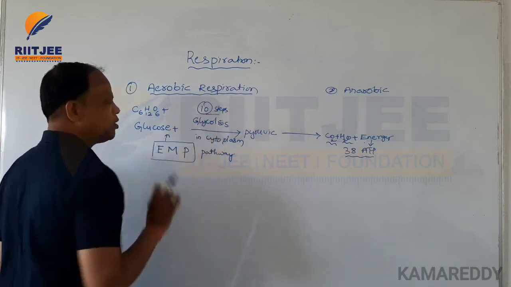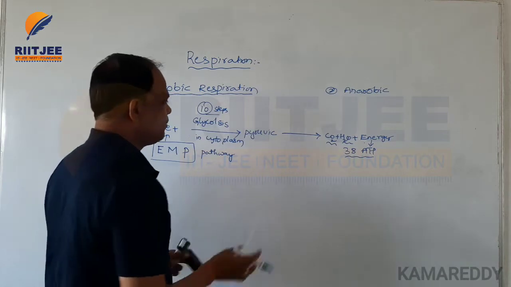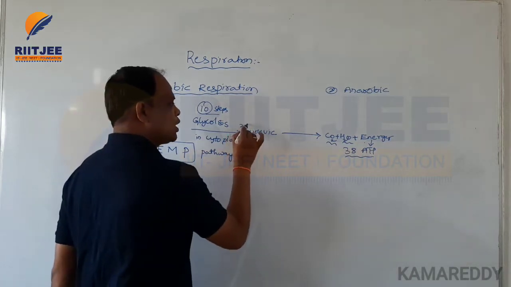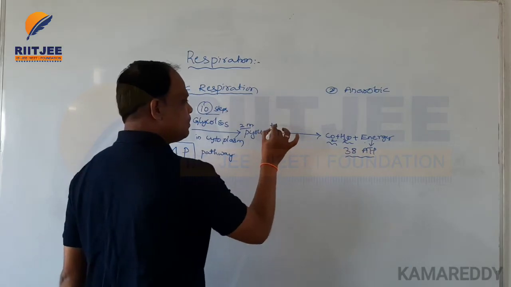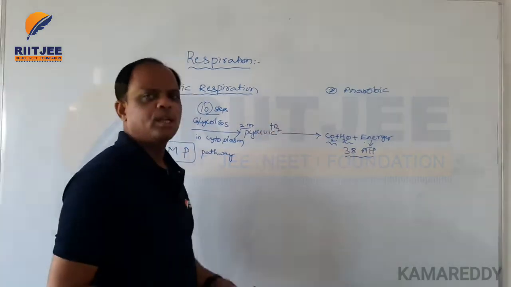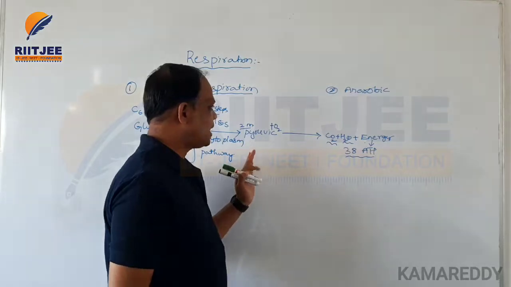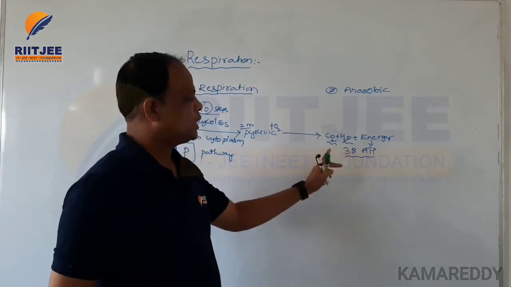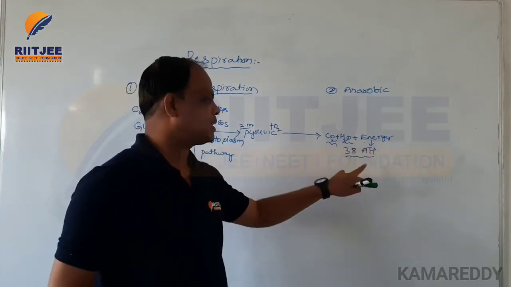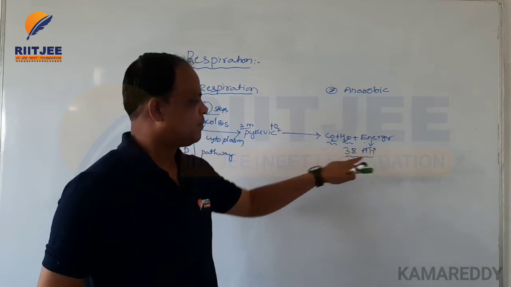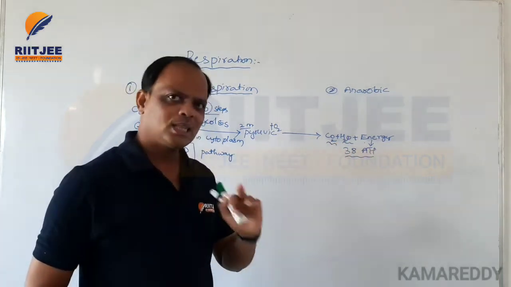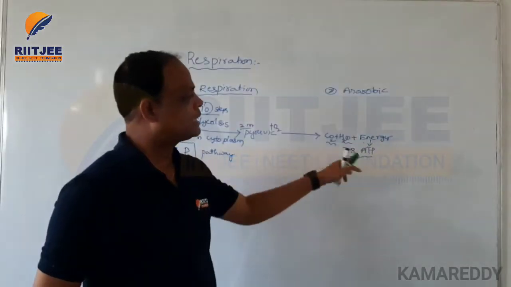Finally it forms two molecules of pyruvic acid, and in the presence of oxygen the pyruvic acid is converted into CO2 and H2O and energy. The energy is stored in the form of ATPs, and a total of 38 ATPs are released.